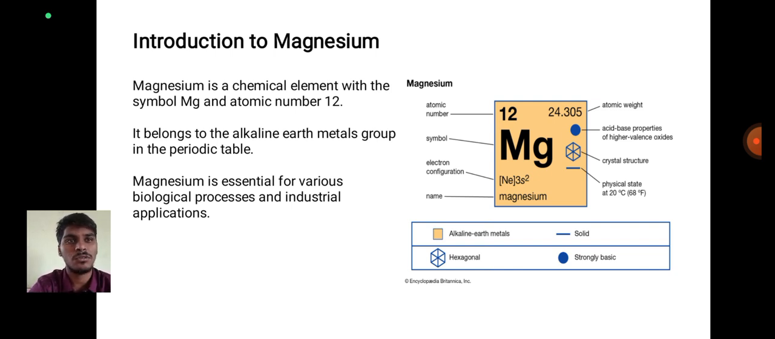Let us see the picture of magnesium. At the top, the atomic number is 12, and the atomic weight is 24.305. It has a crystal structure.